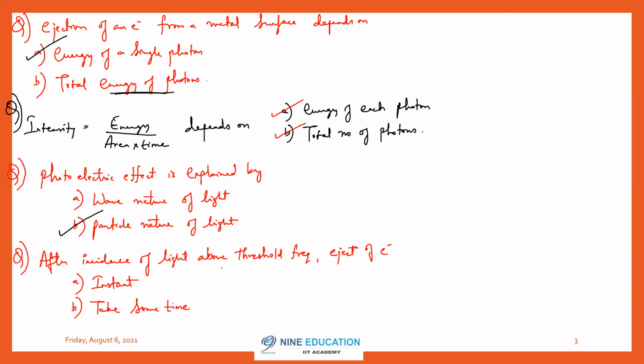What do you think? After incidence of light above threshold frequency, ejection of electron is instant, spontaneous.